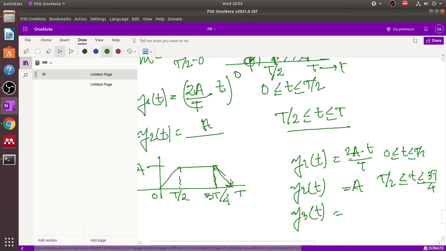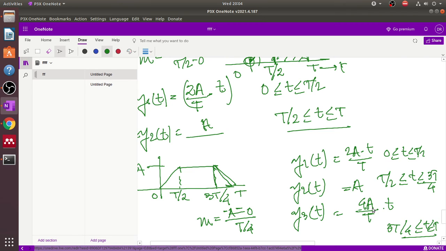And now this is the negative slope. The negative slope, this is very important, means the slope equals A minus 0 over the difference from 3T by 4 to T, that is T minus 3T by 4, that is T by 4, with the minus sign here. So that is minus 4A by T times t, but the limit is 3T by 4 to T.